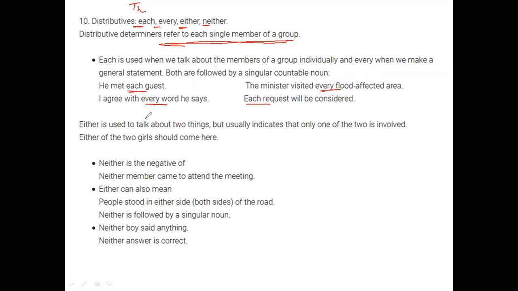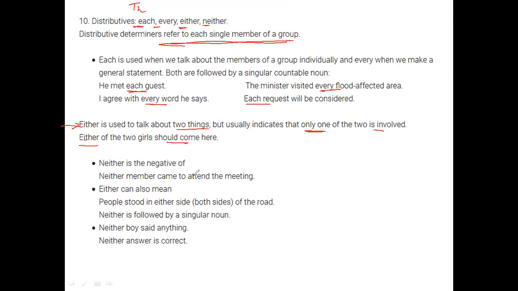All right. Then we have either, which is used to talk about two things, but usually indicates only one of the two is involved. So either itself stands for something indicative of two things, but only one is involved, and neither is the same. So either of the two girls could come here, like either of you come. Okay.